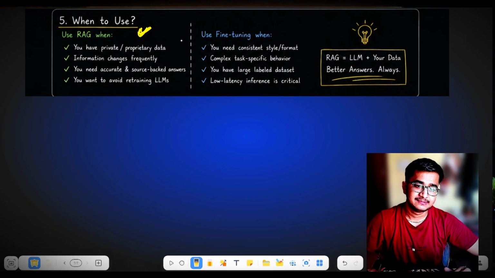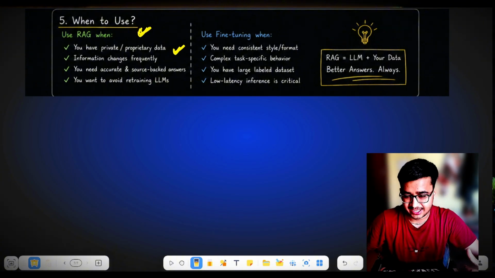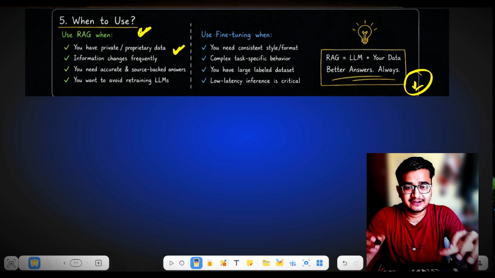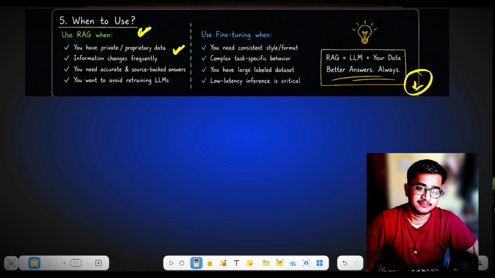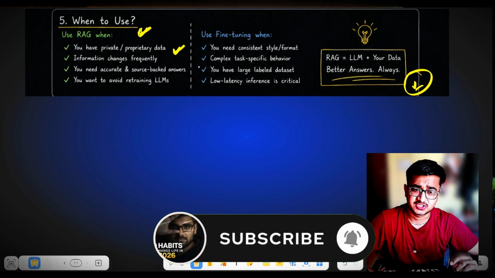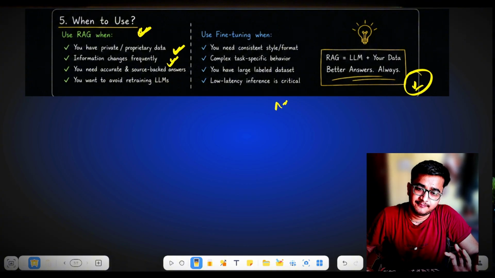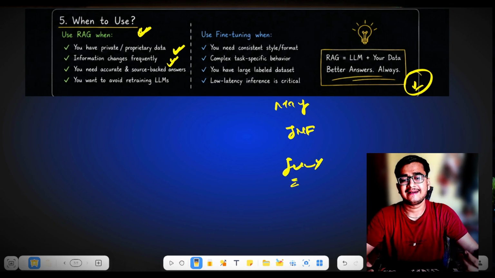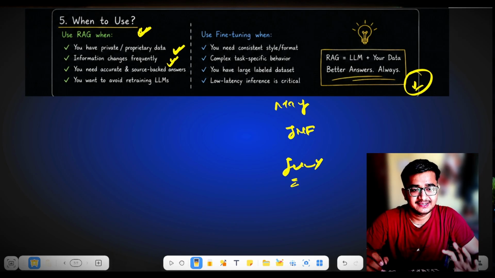So when to use RAG, you can use RAG when you have primary, private or proprietary data that you can't share with the LLM. So you can use RAG here, you can download an LLM and run it on your local server, and you can connect it with your proprietary data, and start using the LLM with that private data that you have. And you can use RAG where the information changes frequently. Like I have discussed the sales report. Like you have a data of the sales report of May, then June, then July. You can use RAG in this situation. You can change the data frequently. So that's where RAG is also used.